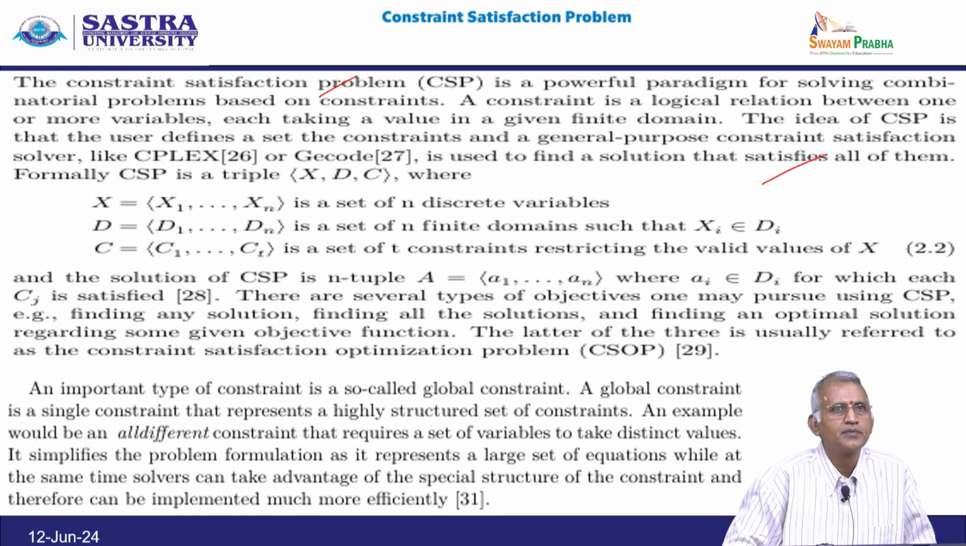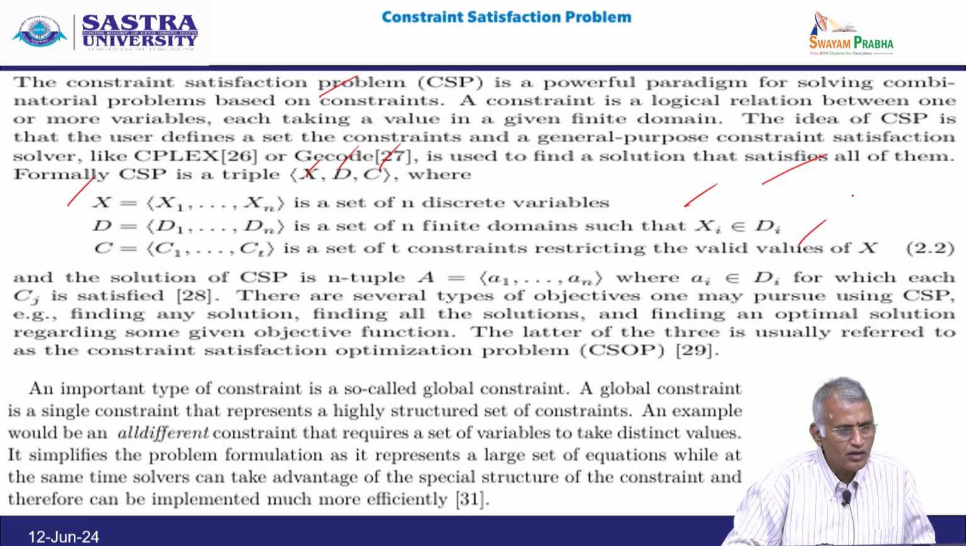Formally, a CSP, that is, a constraint satisfaction problem, is a triple (X, D, C), where X is an n-dimensional set of discrete variables, D is a set of n finite domains such that xi is in Di, and C = C1 to Ct is a set of constraints restricting the valid values of x.